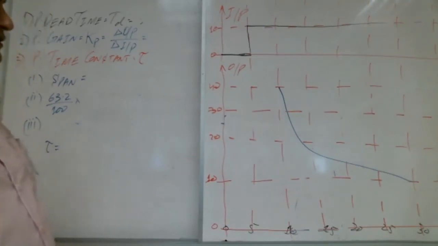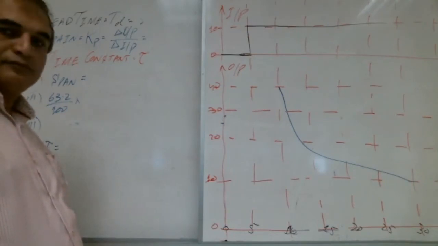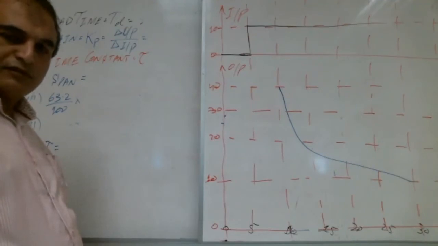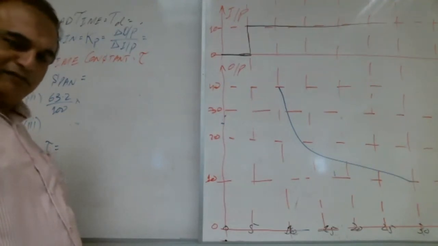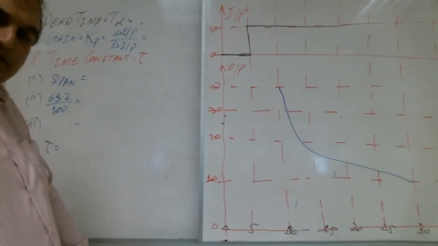Please find the dead time, gain, and time constant. Get the first. One brother is replying 5. That's good. Tell me all three at the same time, and get the first.